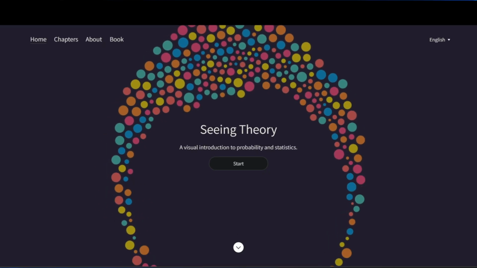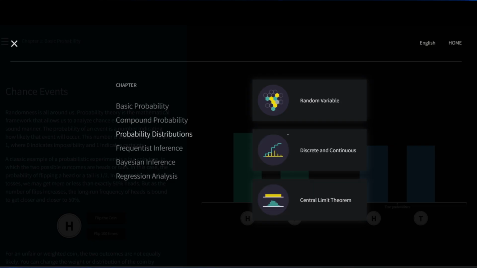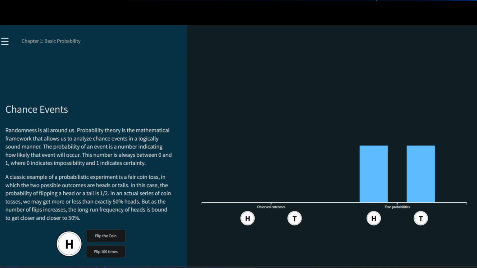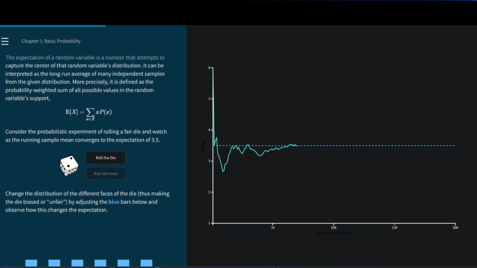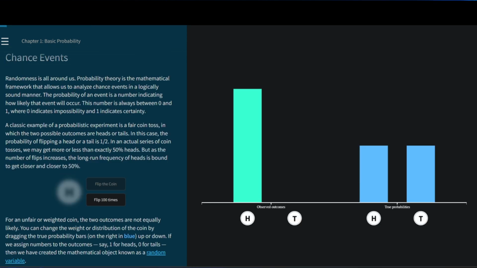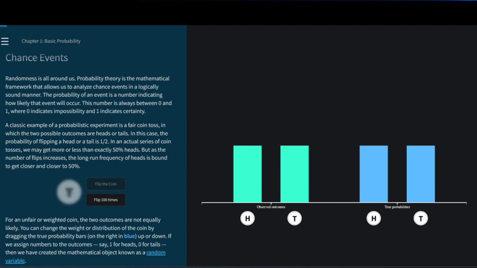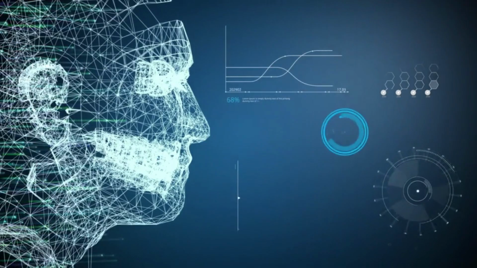I brought you a site called Seeing Theory, which explains the statistical concepts using games. You can choose the concept you want to learn and then follow their instructions to play the game. Based on your games, the output graphs get adjusted automatically, whether it is heads or tails, rolling the die, or any other probability-related games.